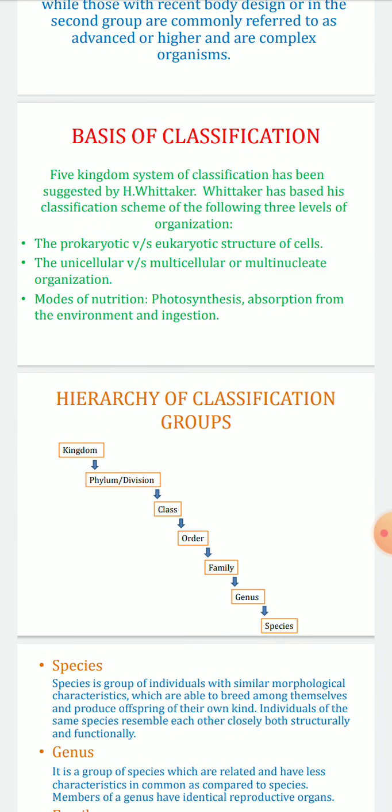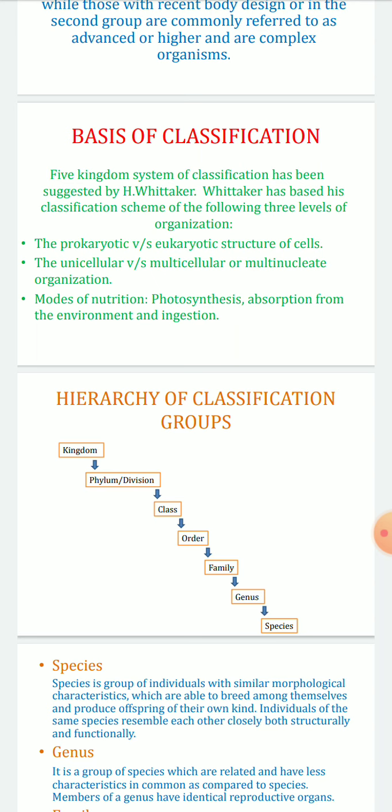Basis of classification. The five kingdom system of classification has been suggested by H. Whittaker. Whittaker based his classification scheme on the following three levels of organization: the prokaryotic versus eukaryotic structure of cells, the unicellular versus multicellular, and modes of nutrition, that is photosynthesis, absorption from the environment, and ingestion. So H. Whittaker gave the concept of the five kingdom system of classification. He has further classified it into three different categories: prokaryotic versus eukaryotic, unicellular versus multicellular, and the mode of nutrition.